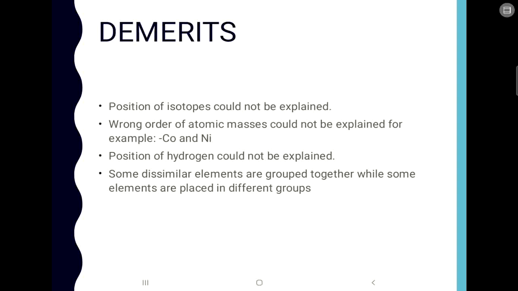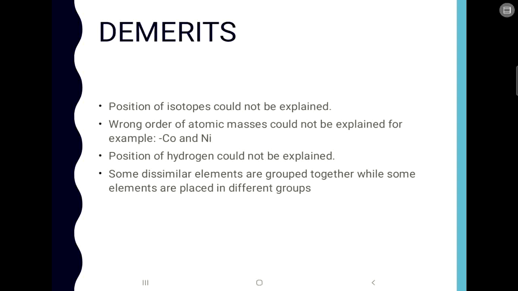Then comes the position of hydrogen. Now the position of hydrogen could not be explained. We all know that hydrogen has properties which are similar to those of the alkali metals and then to those of the halogens. So he could not assign a proper position to hydrogen. So that was one demerit.